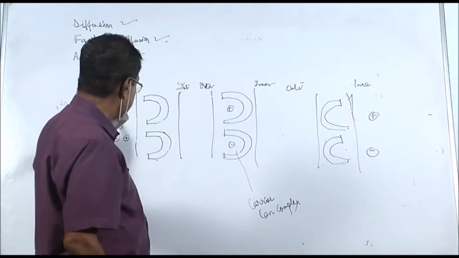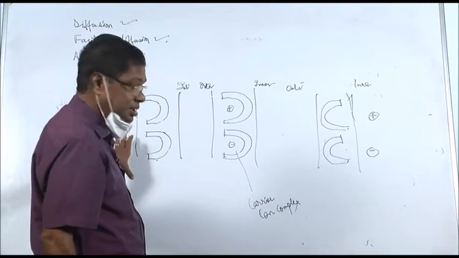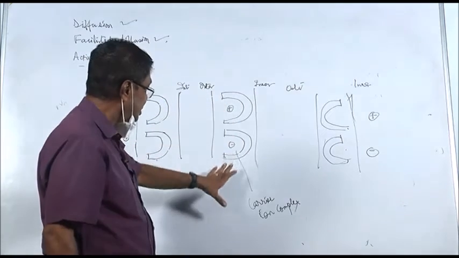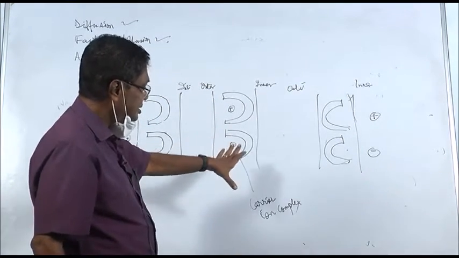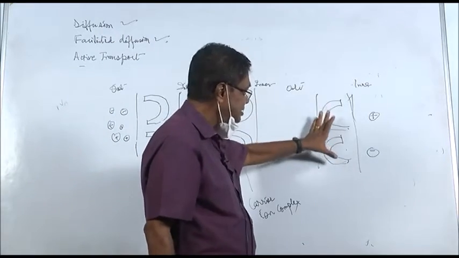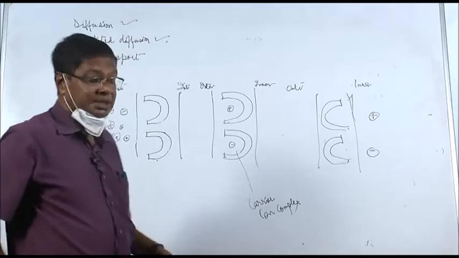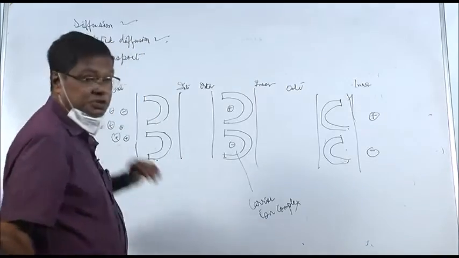Now these are the positive and negative ions. They are received by the carriers. The carrier ion complex is formed, and the carriers then release the ions inside. Now this is called the active transport.